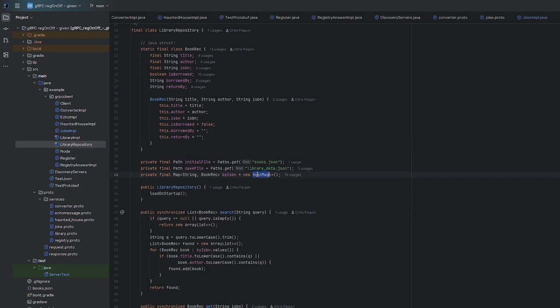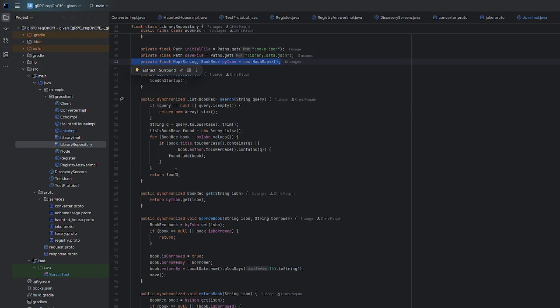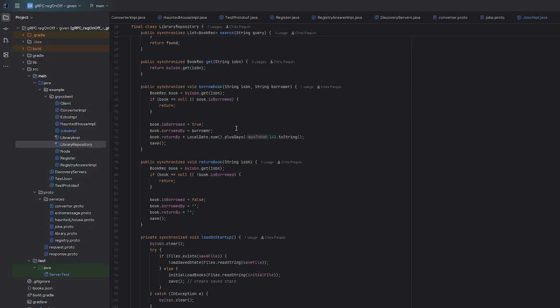This is the save data. This is sort of just a helper. We're going to use this to be able to use a get ISBN as opposed to having to do an enhanced for loop every time. Joke's on me though, there's an enhanced for loop in the very first thing right here. These are all kind of self-explanatory. We're just looking through the collection and updating the information.